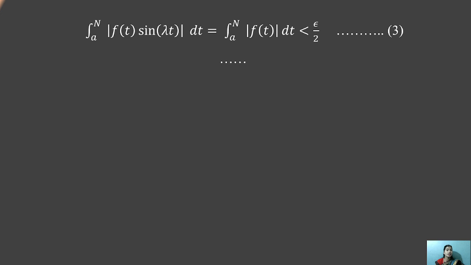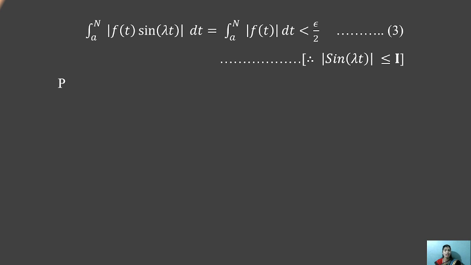Such that the equation is generated: the integral from a to n of mod of f(t) sin λt dt is less than epsilon by 2. How is epsilon by 2 given by the equation? Because mod of sin λt is always less than or equal to 1, this is generated as epsilon by 2. This is directly given by the Riemann-Lebesgue lemma.